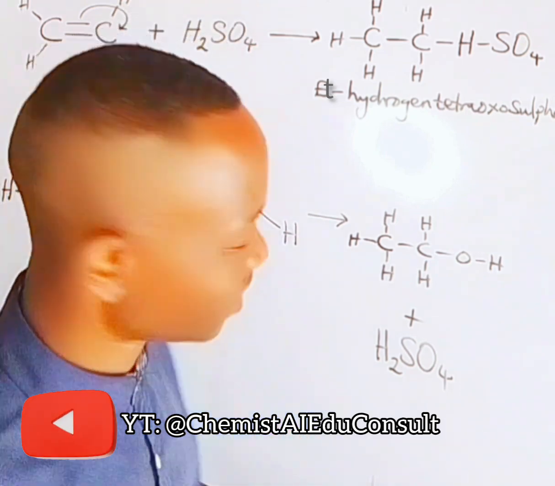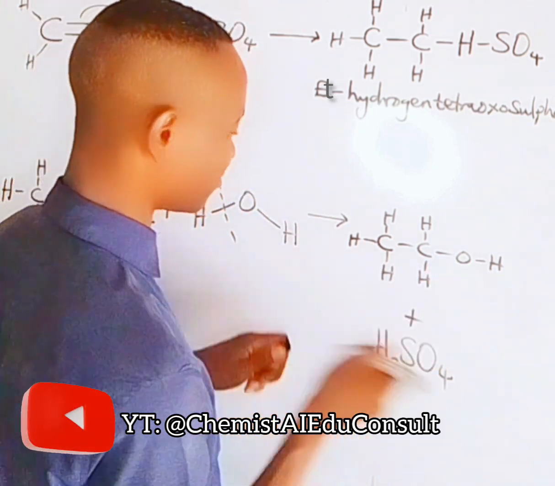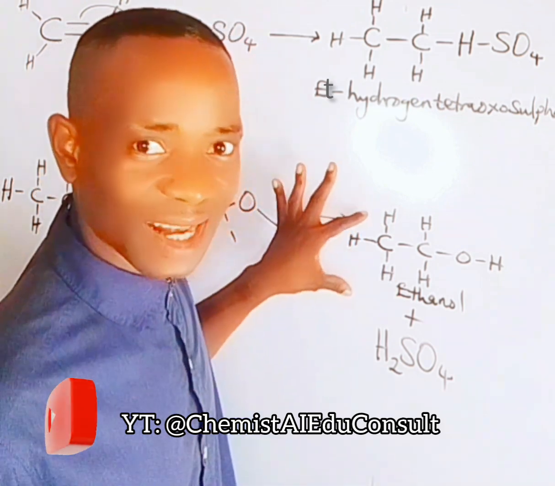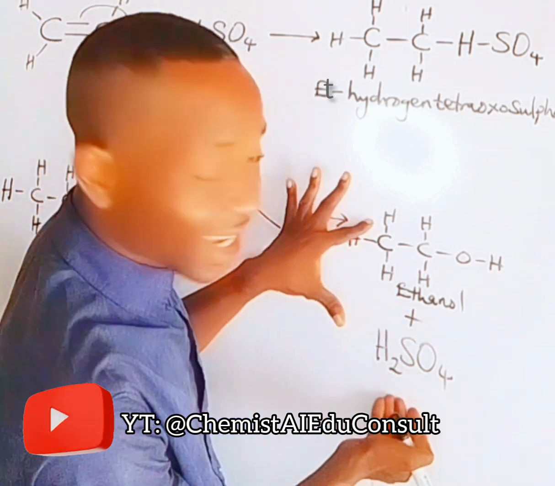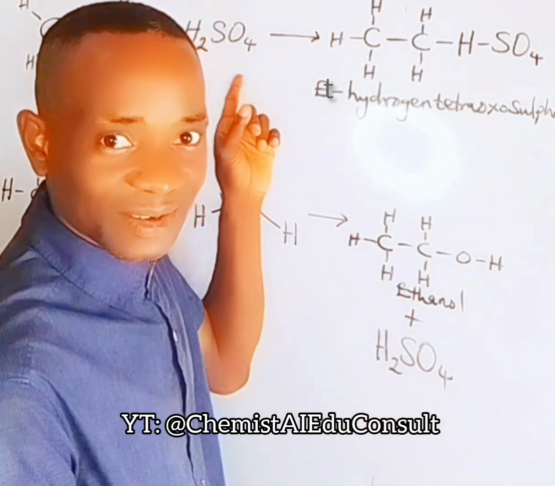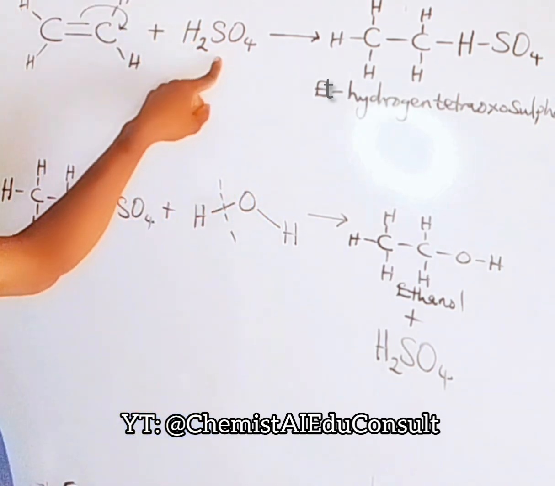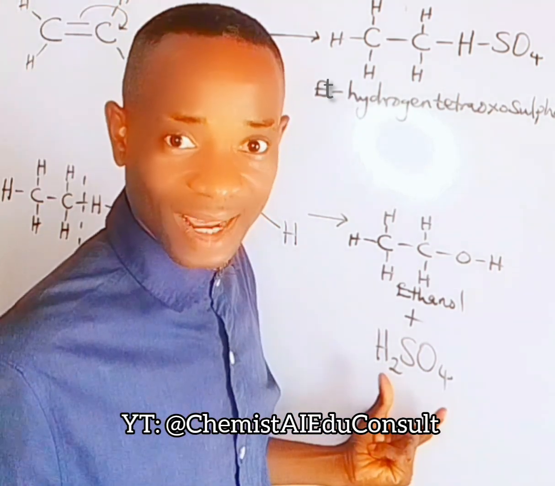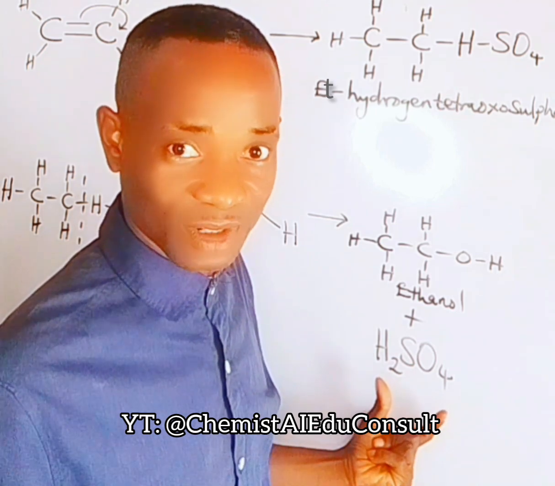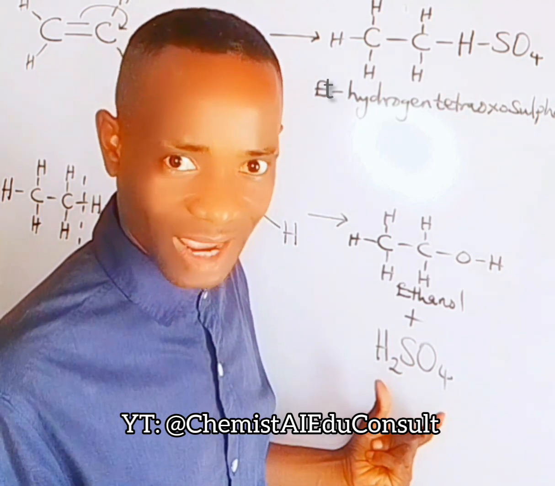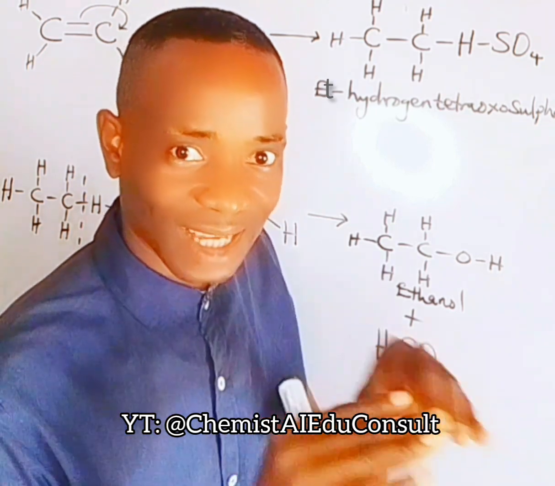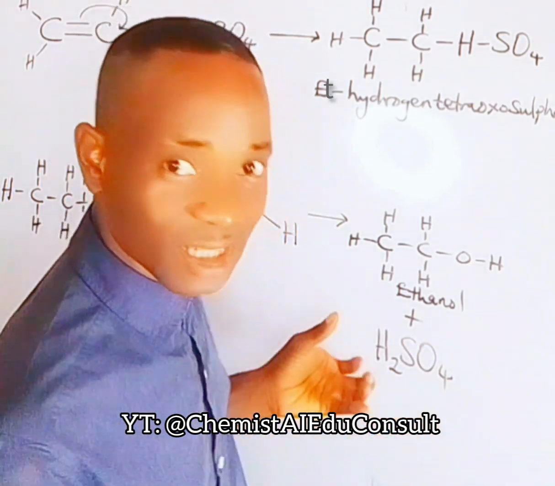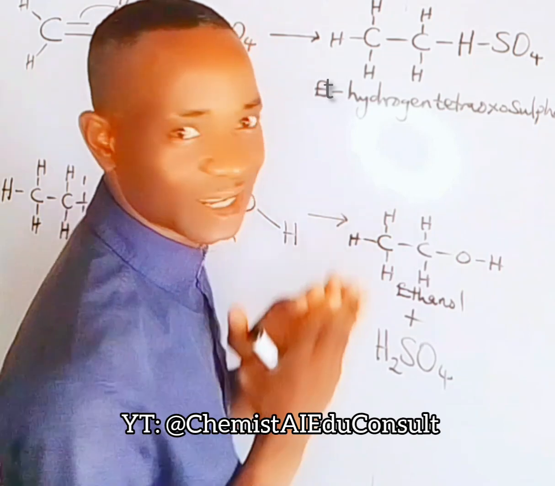Now, what is the implication of this reaction? In the industry, instead of forming just ethanol, this is ethanol. The ethanol produced will naturally exist with the catalyst that catalyzed the reaction. Remember, this is the catalyst. And now the catalyst has been reproduced. Remember, catalyst cannot be consumed during the course of a reaction. It will just catalyze the reaction and come out unconsumed. Now, this catalyst that comes out unconsumed mixes with the main product.